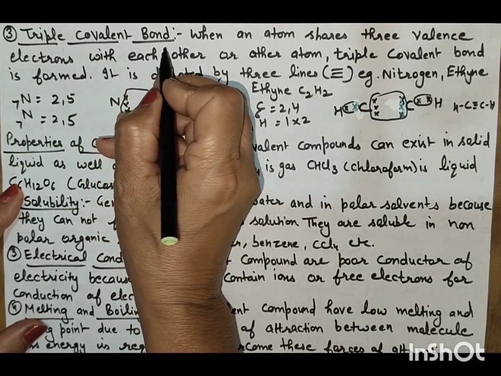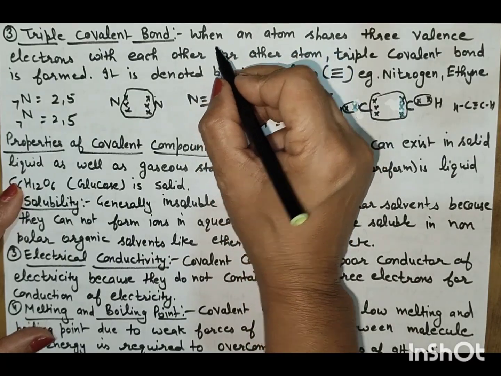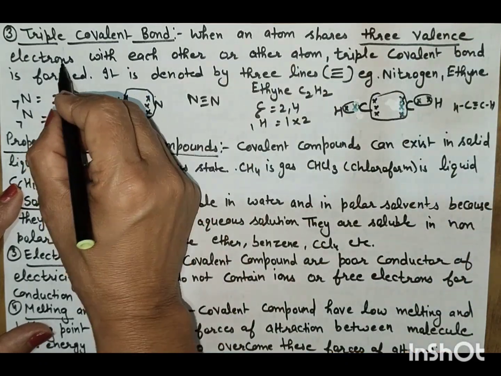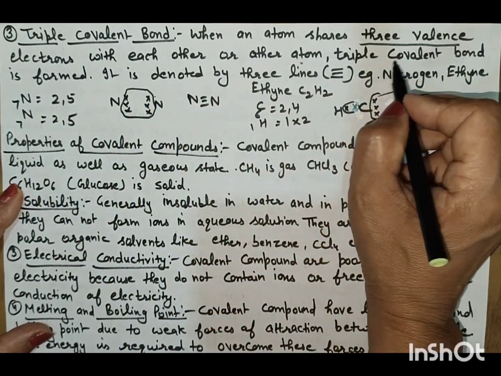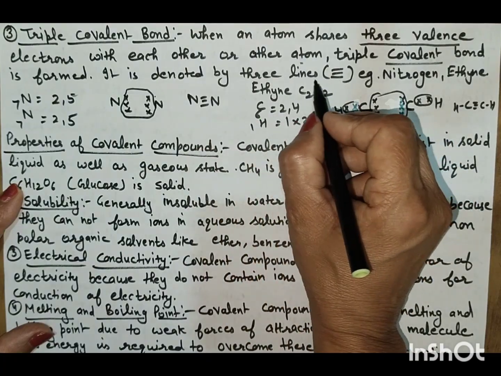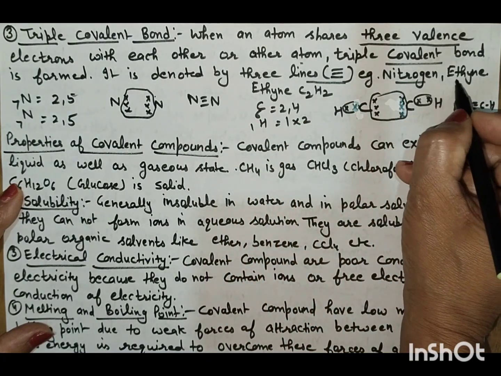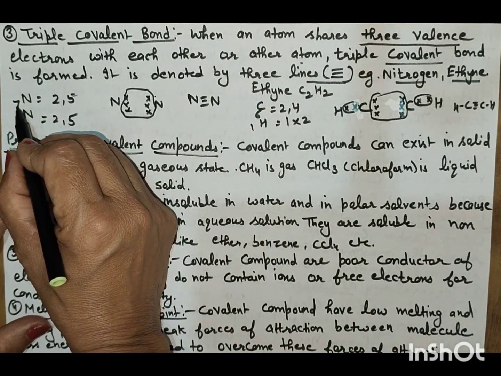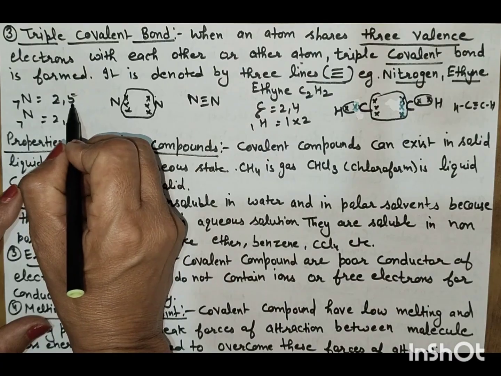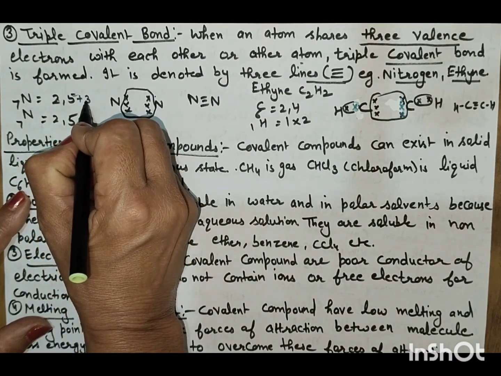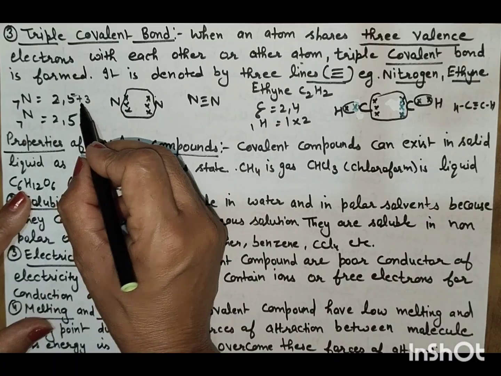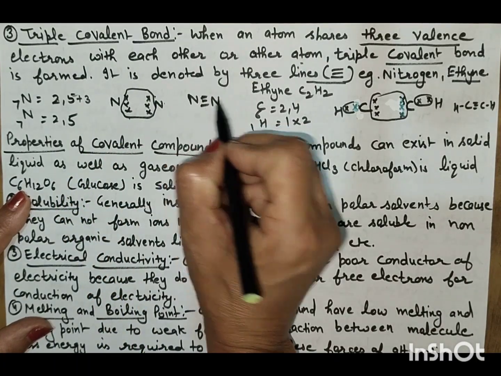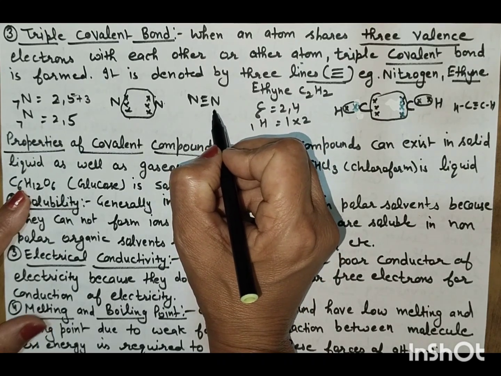Third is the triple covalent bond. When an atom shares 3 valence electrons with another atom, a triple covalent bond is formed, denoted by 3 lines. Examples are nitrogen and ethyne. Nitrogen has atomic number 7 and electronic configuration 2, 5, and needs 3 electrons to attain the noble gas configuration. That's why it shares 3 electrons with the other nitrogen, denoted by 3 lines, showing a triple covalent bond.